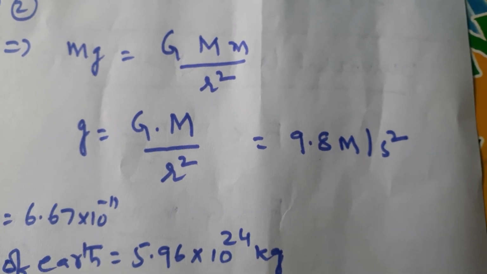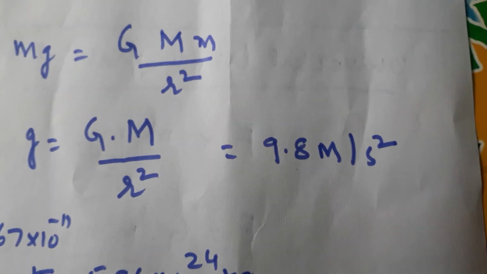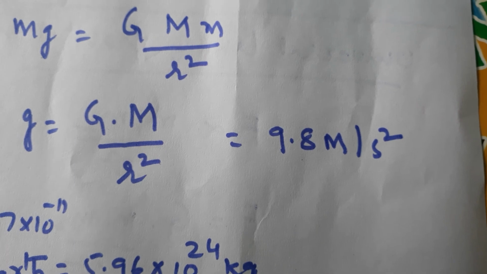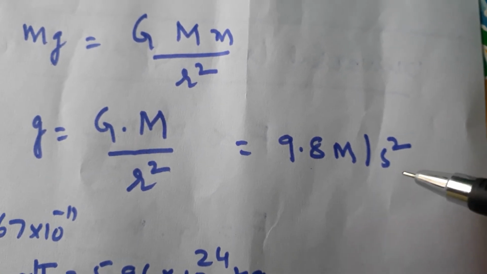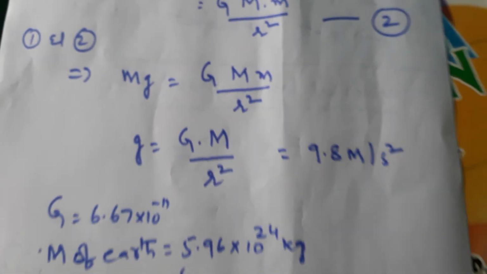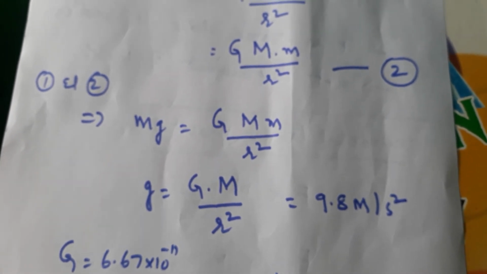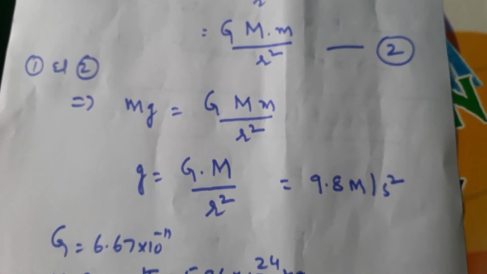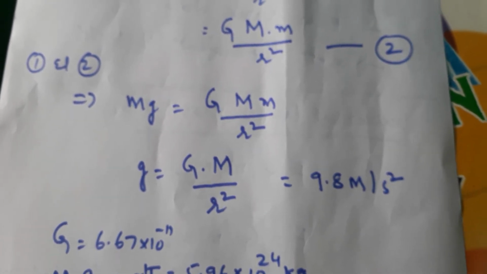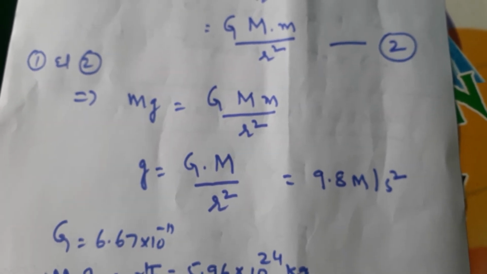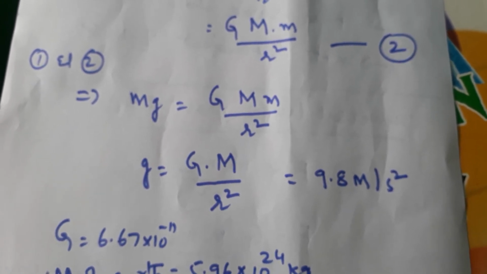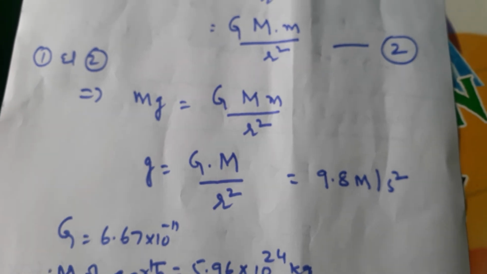The change of velocity of a body due to gravity is called acceleration due to gravity. That value is a fixed value for all bodies, that is 9.8 meter per second square on the earth. On the moon it is 1 by 6 times of this. This is about acceleration due to gravity of a free falling body. This is the same for all bodies on earth. When height increases, it changes a little. On the moon it is 1 by 6th part of the acceleration due to gravity on earth. That's all for now. Thank you.